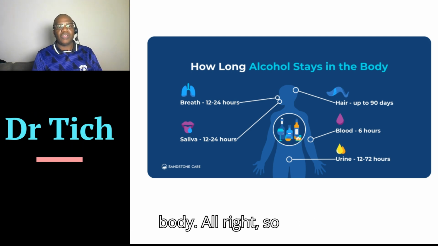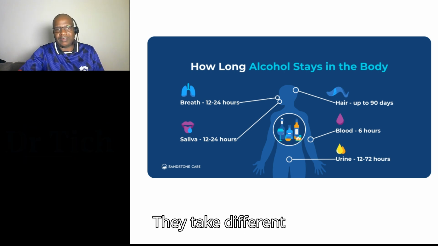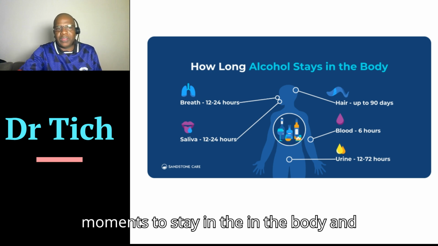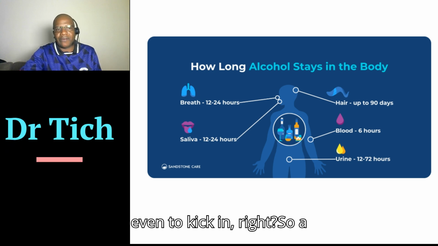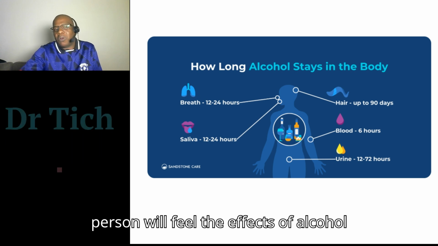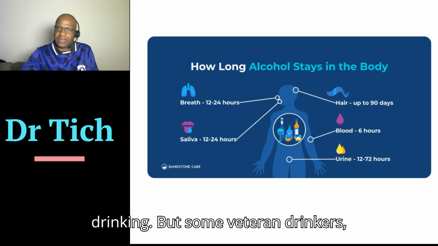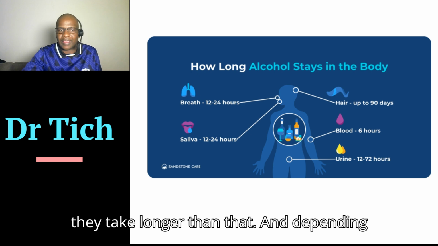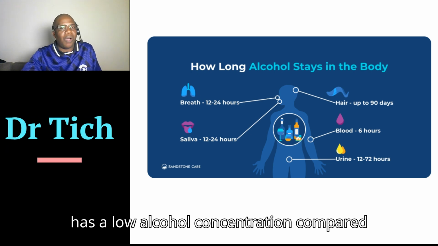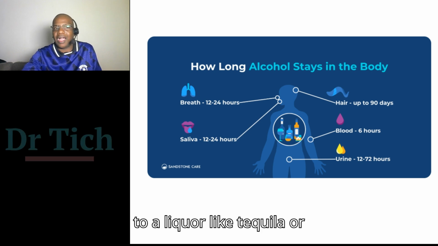All right. So this is for different types of alcohol. They take different moments to stay in the body and even to kick in, right? So a person will feel the effects of alcohol in general after 15 to 45 minutes of drinking, but some veteran drinkers take longer than that, and depending on the beer, of course, because a beer has a lower alcohol concentration compared to a liquor like tequila or rum.